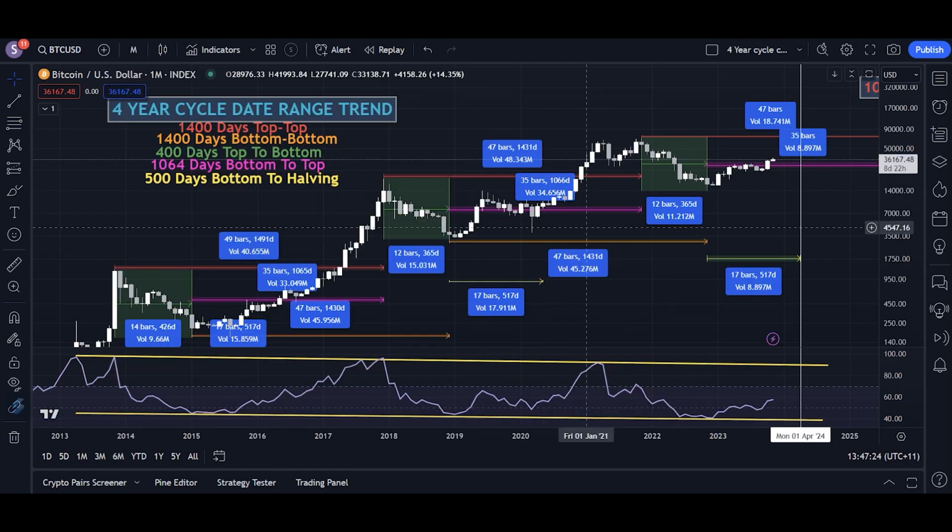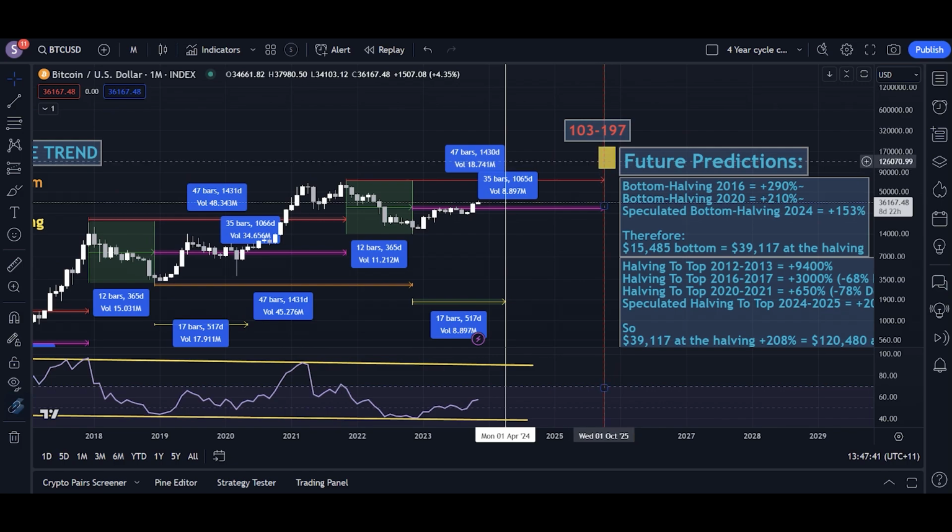So the macro charts being the 4-year cycle, we know the 4-year cycle by now. Guys, it's a 4-year cycle trend based on multiple date range trends on Bitcoin, looking at trends from top to top, from bottom to bottom, from top to bottom, bottom to halving, from bottom to top. It's a very, very well supported trend, and the date range trend suggests we'll see an all-time high on Bitcoin, a top out on the Bitcoin bull market in around October 2025.